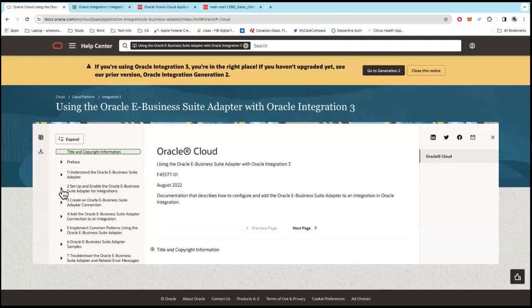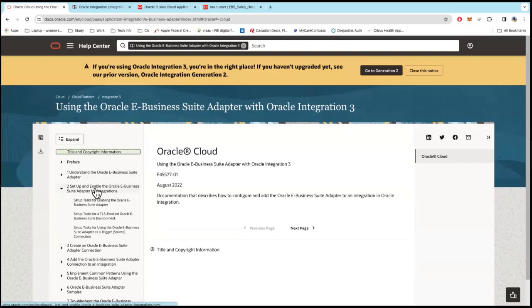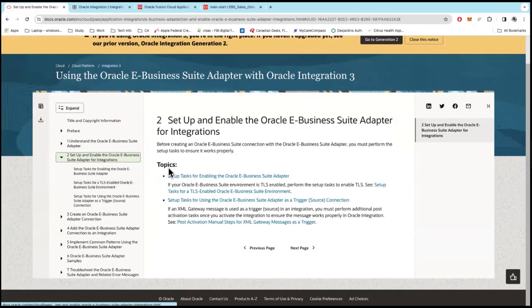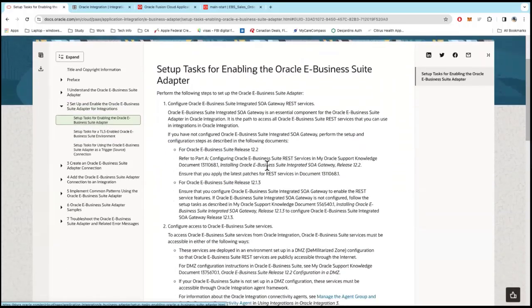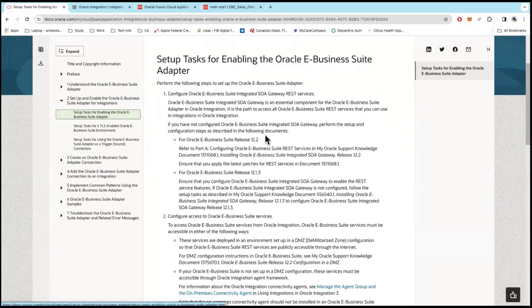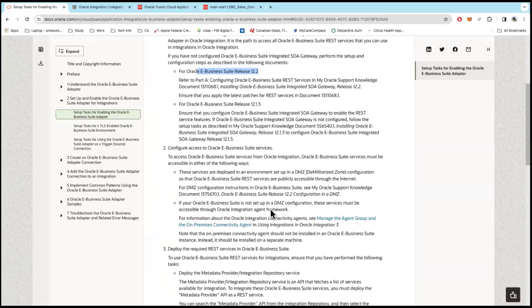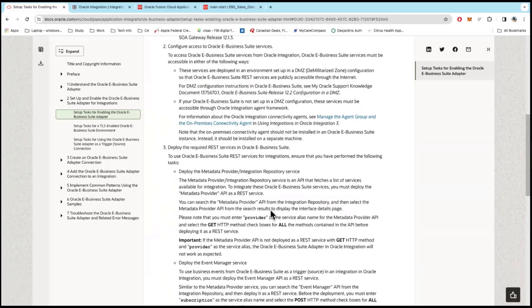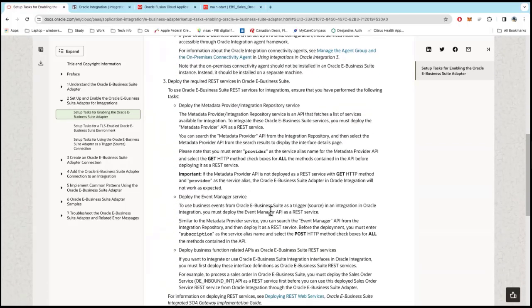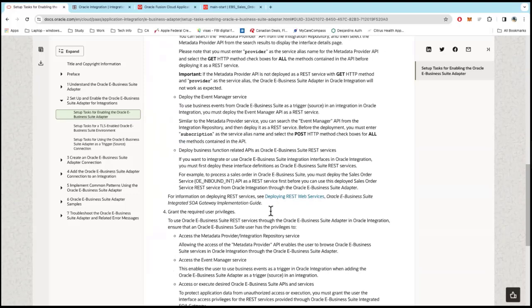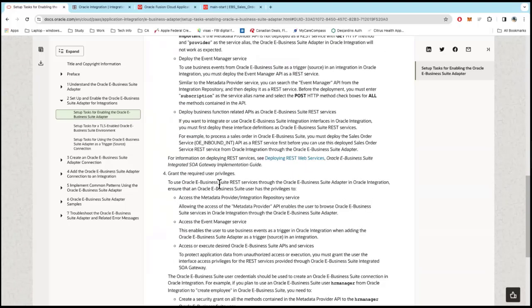In case of EBS, we have a whole section on how to set up and enable the Oracle eBusiness Suite adapter for integrations, depending on the versions. For Oracle EBS release 12.2, there's certain things you need to do. 12.1.3, there's certain things you need to do. So a lot of extensive documentation on what to do so that your EBS environment is ready to make the connection to OIC, right?